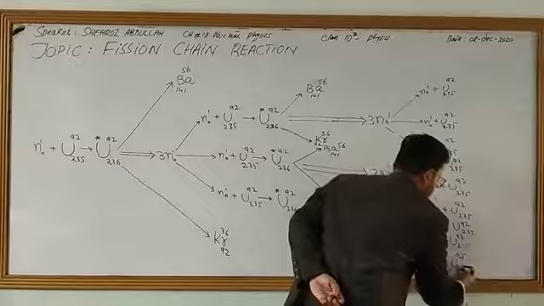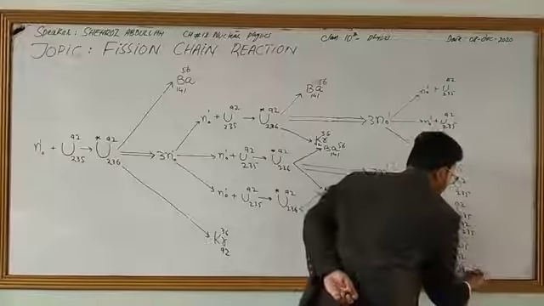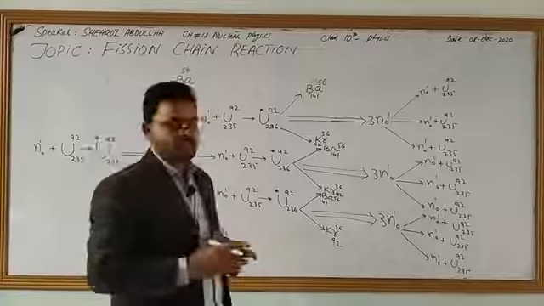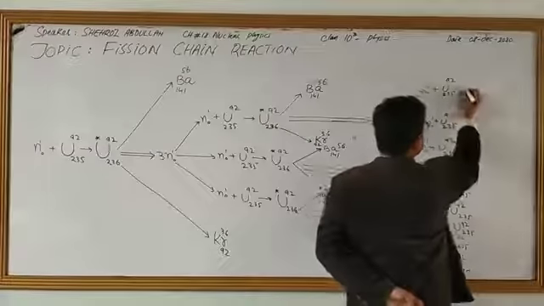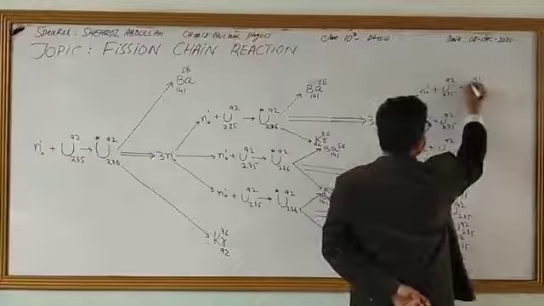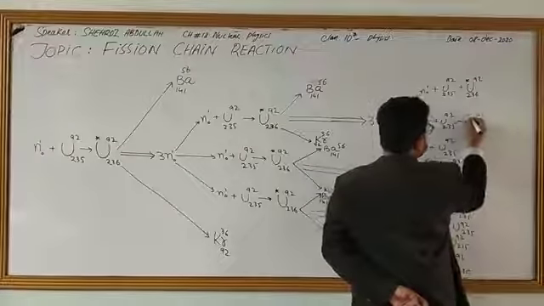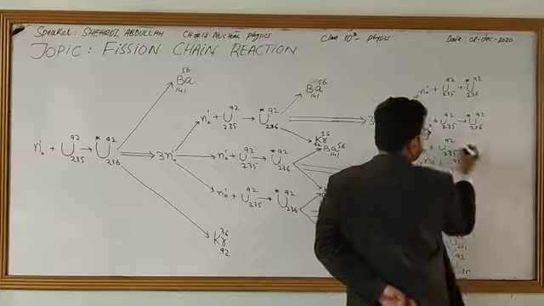Now, for a short time, each will turn to an excited state over here like this: uranium-92 236 with a star on it.